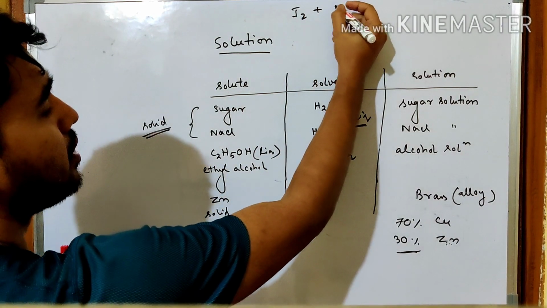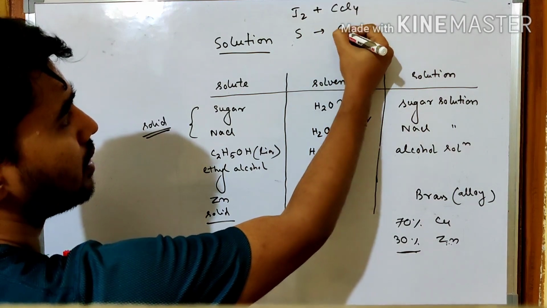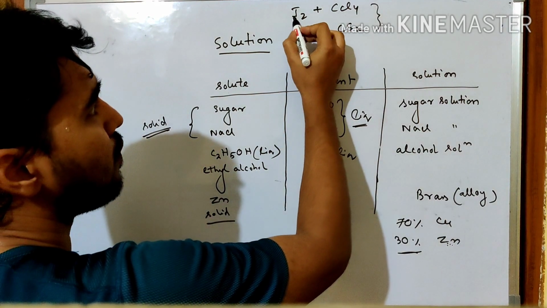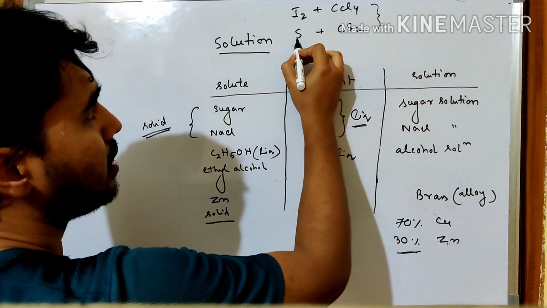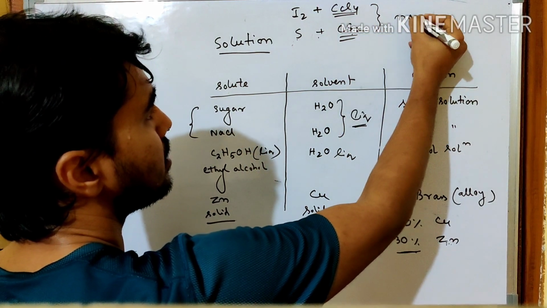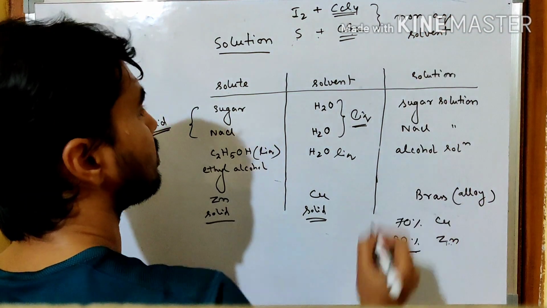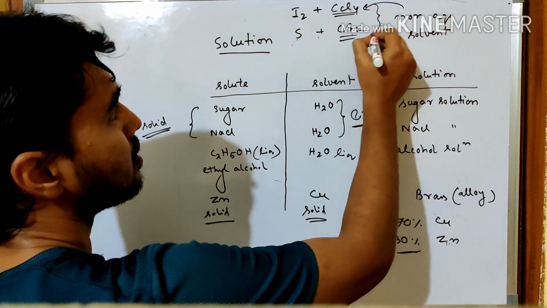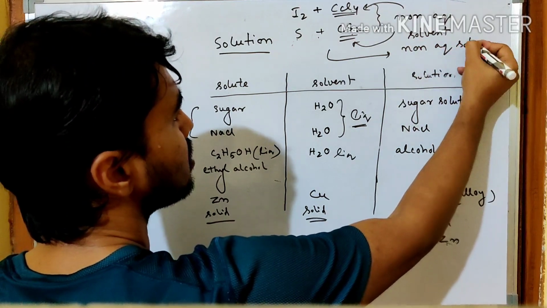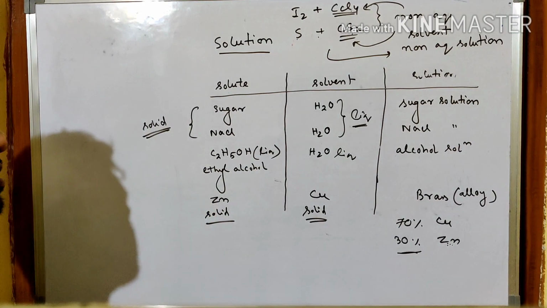Iodine can be dissolved in carbon tetrachloride. Sulfur can be dissolved in carbon disulfide. Here you can see the solvent is called a non-aqueous solvent in both the cases. So the solution is called a non-aqueous solution.